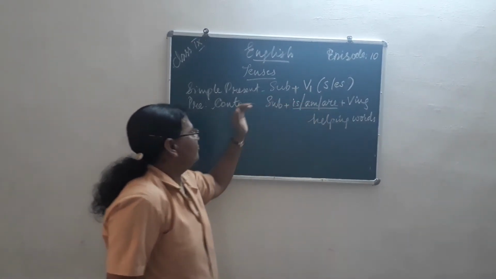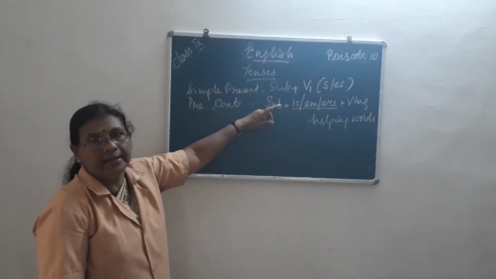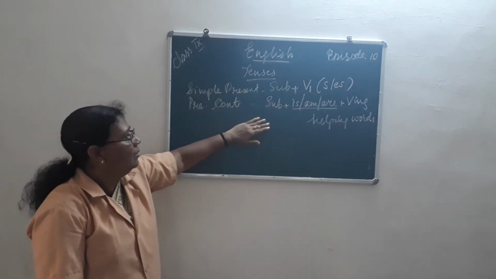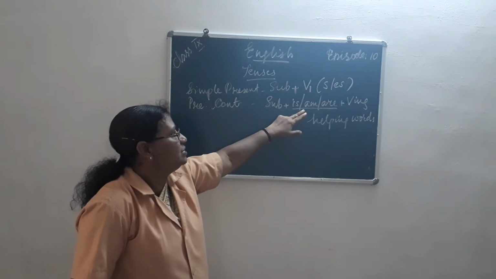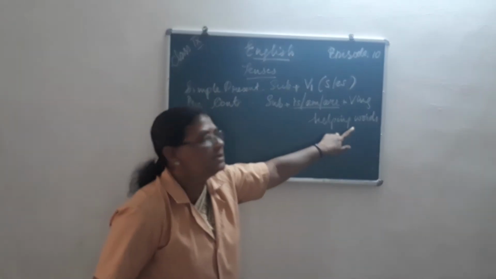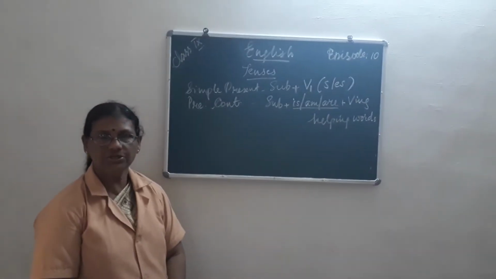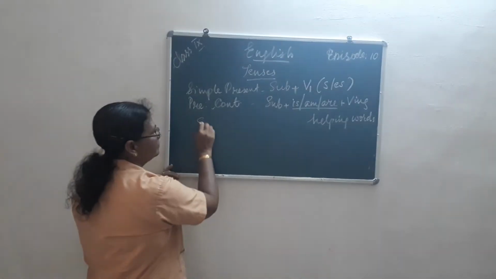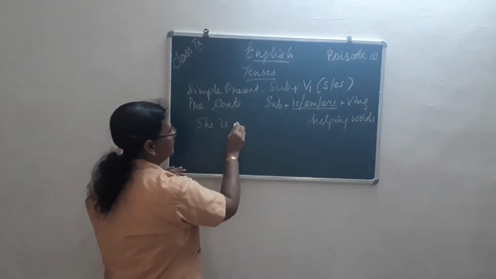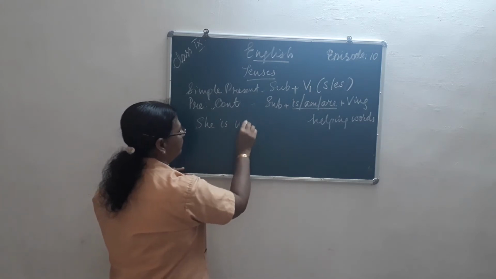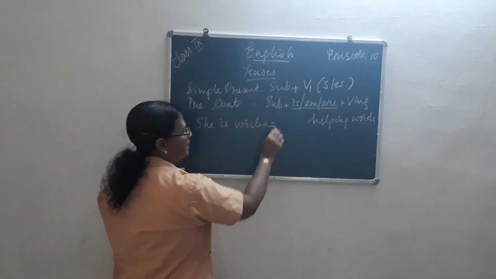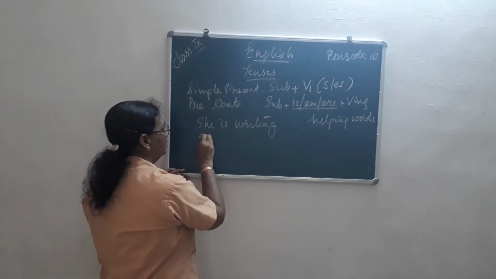So in the first form it is not there. In the second form we have to use these helping words along with our sentence. Understood? Example. She is writing.